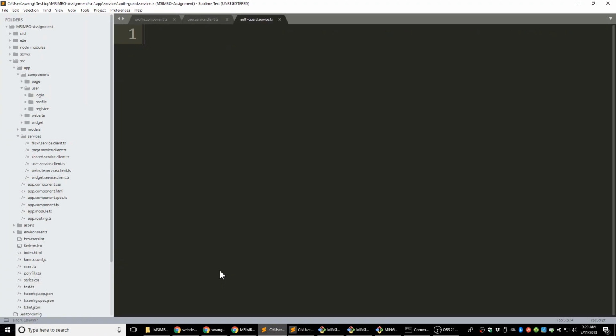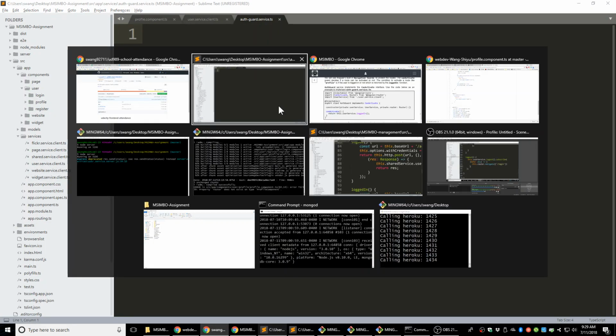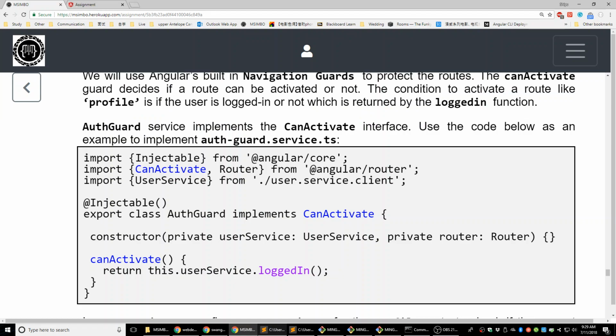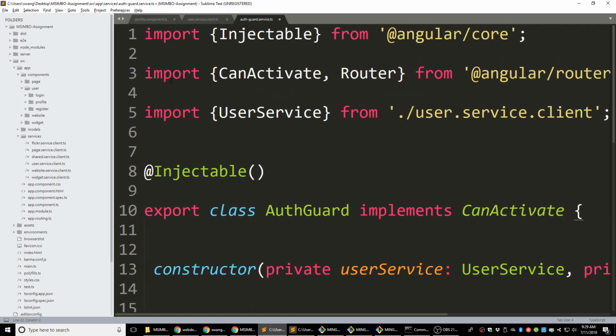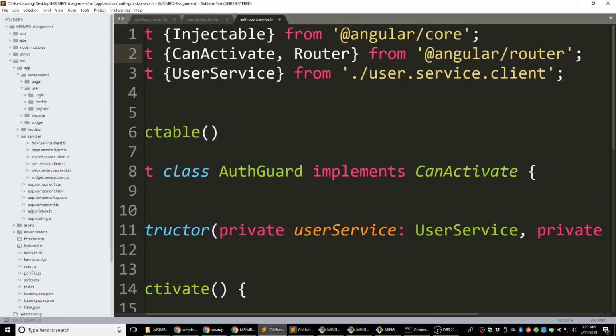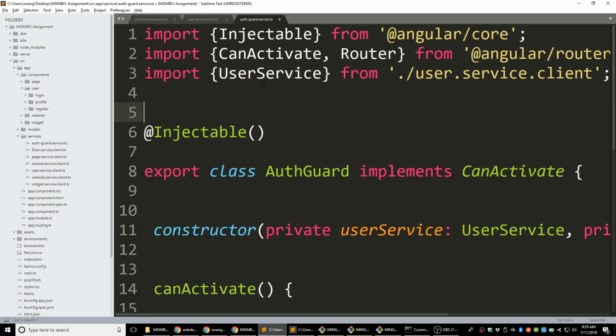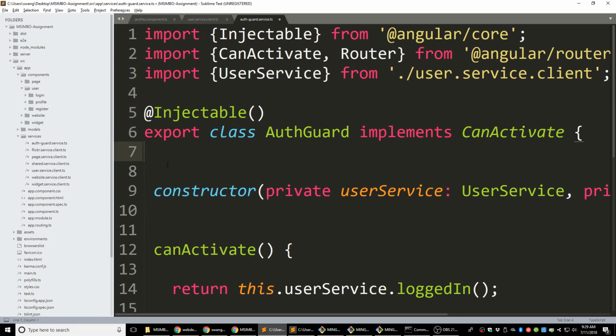It's ausguard.service.ts. Hit enter. Okay, we'll create this service file. And the code I already provide here is really short and easy. Let's put it into a file. So we imported the injectable, can activate and the router. Also, we import the user service to this file.